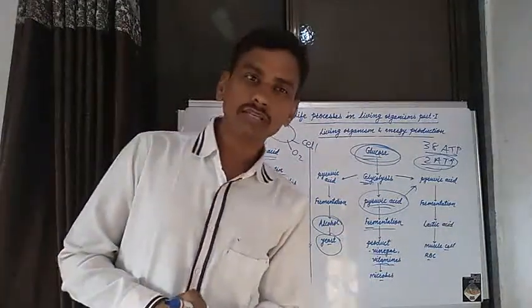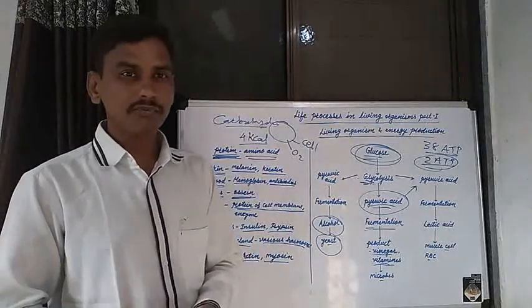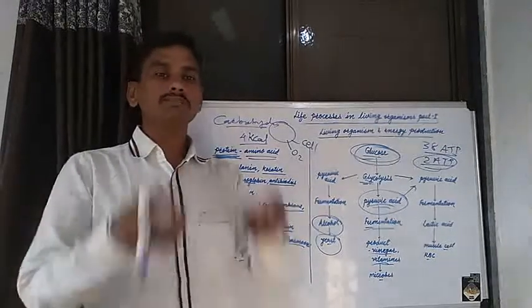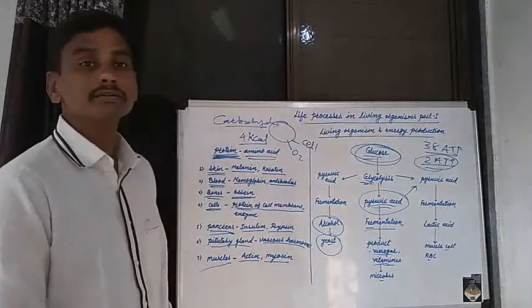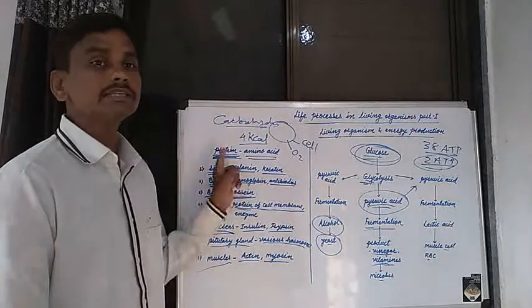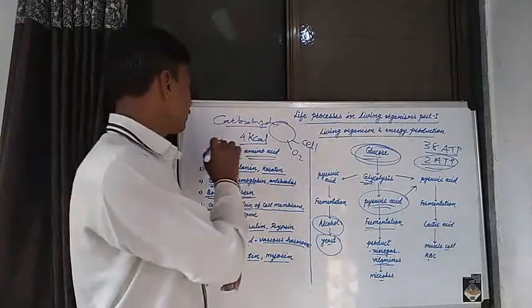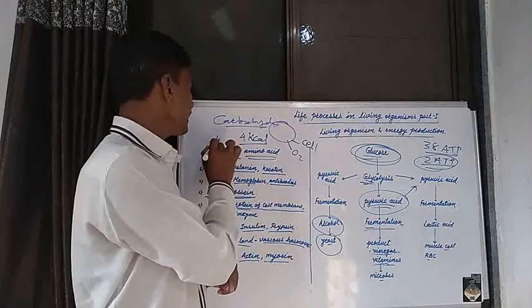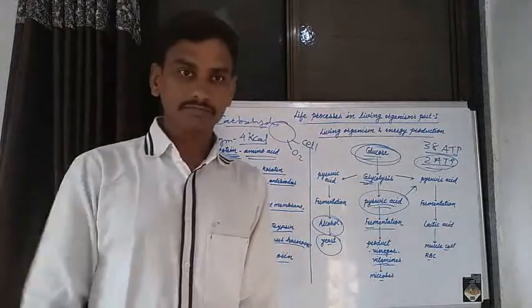Now these proteins give energy. If you take various food substances, from those food substances we get different types of protein. Protein is one of the nutrients, and 1 gram of protein gives 4 kilocalories of energy.